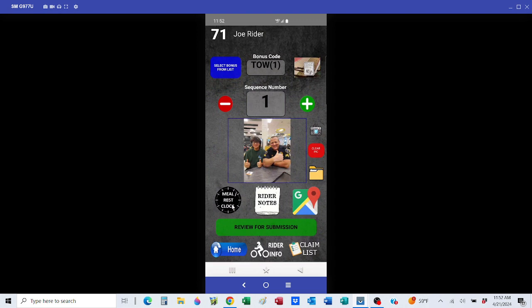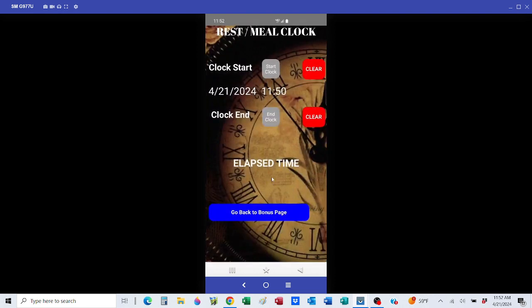All right. So when my meal bonus is done, when I'm ready to go, or when my rest bonus is done, I'm going to go back into my meal clock, and I want to end that clock. So I'll click end. Now, it'll tell you how much time's gone by. Obviously, for the rest bonus, you must have a minimum of 240 minutes. And for the meal bonus, you must have a minimum of 45 minutes.